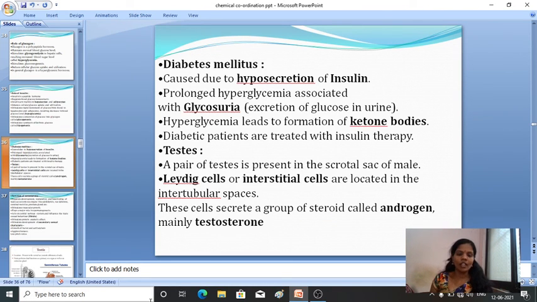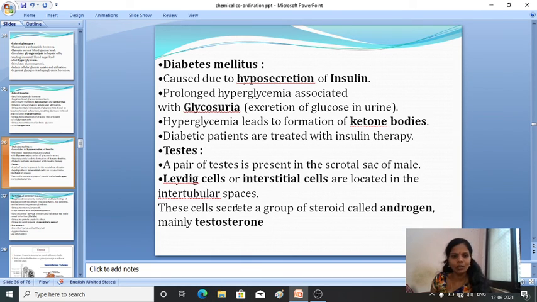Hello students. In the last class we discussed the different types of endocrine glands and their functions in detail. Next we'll move on to the remaining endocrine glands, that is the testes. The pair of testes is present in the scrotal sac of the male. The Leydig cells, or interstitial cells, are located in the tubular space. These cells secrete a group of steroids called androgens, mainly testosterone.